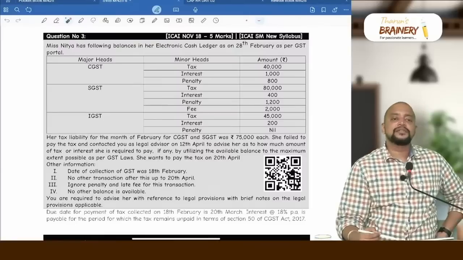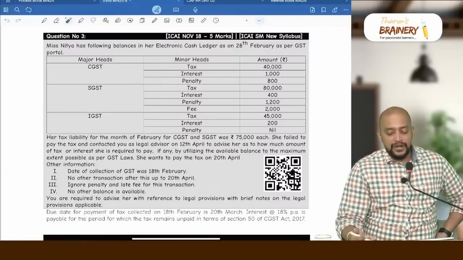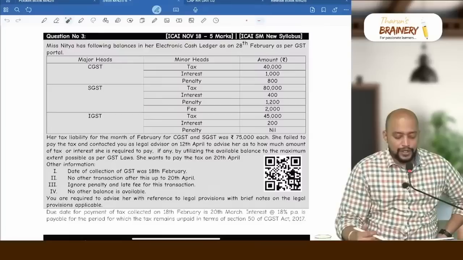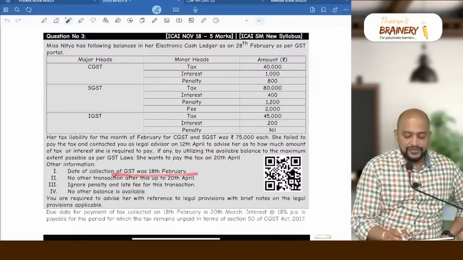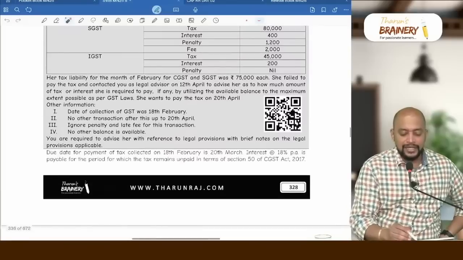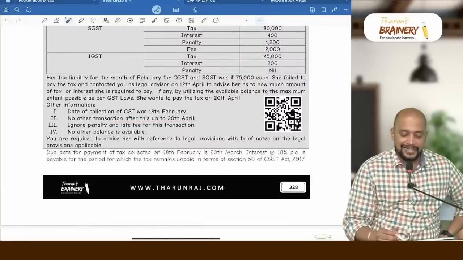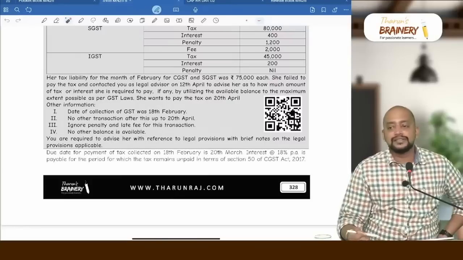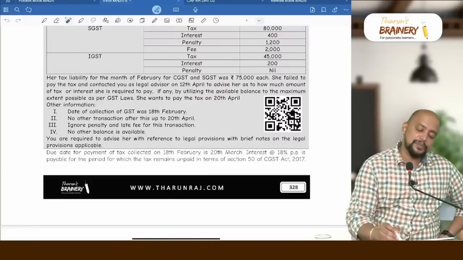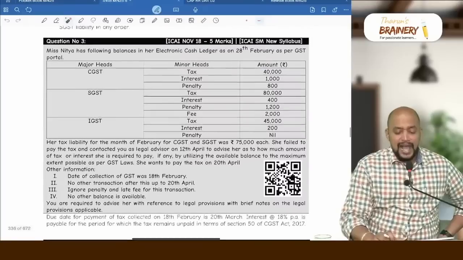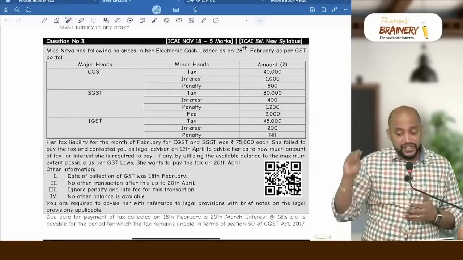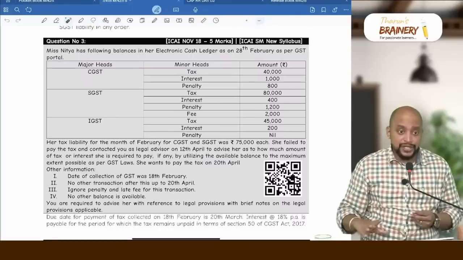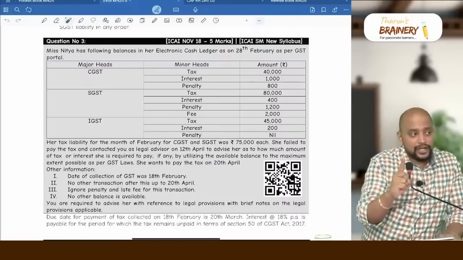This is which month? February month liability. For February month, what is the due date? March. So date of collection of GST 18 February, no other transaction after this up to 20th April. So 20th March is the due date. But when it is being paid? 20th April. As on 20th March, if sufficient balance is there in the cash ledger, we don't have to compute interest, correct or not?